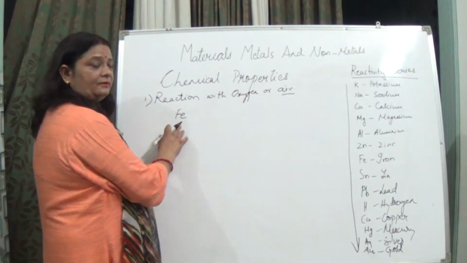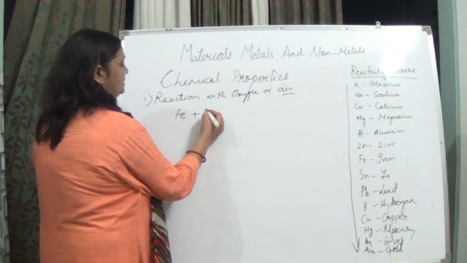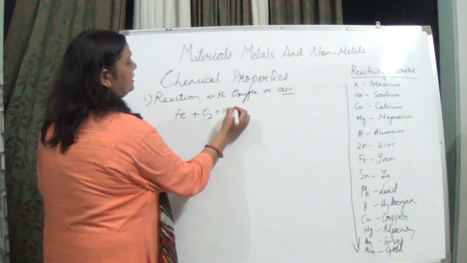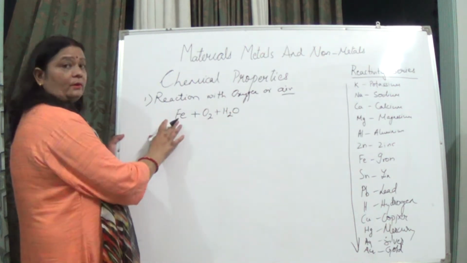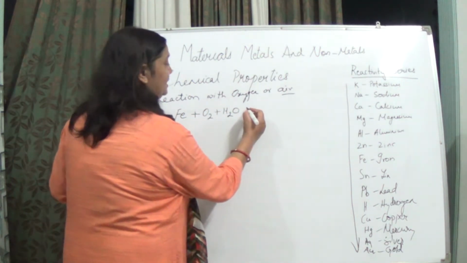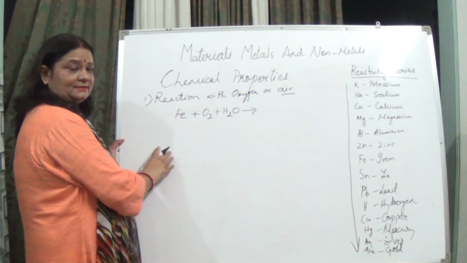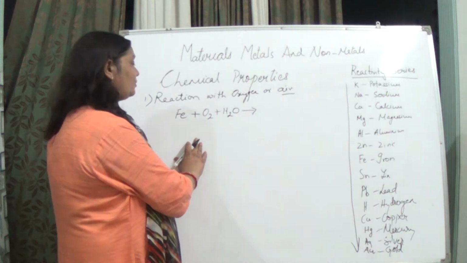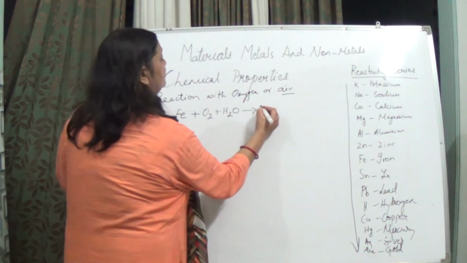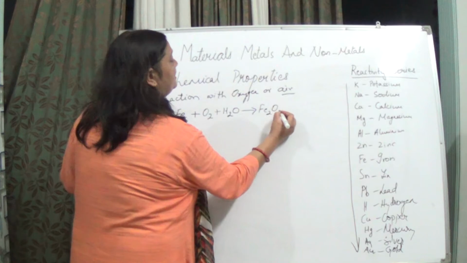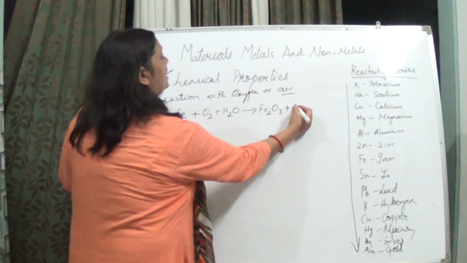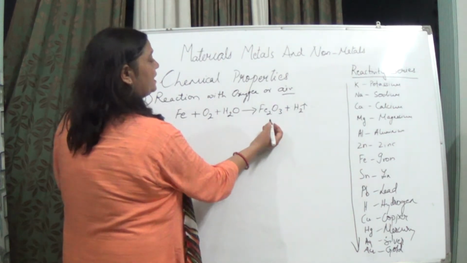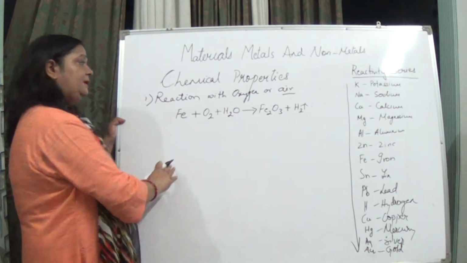Iron, Fe is the symbol of iron, plus oxygen which is present in the air itself, plus H2O. You might remember this reaction, you have studied it earlier also. It forms rust. What is rusting of iron? Formation of iron oxide in the presence of oxygen and water, isn't it? So here what will be formed? Fe2O3, that is ferric oxide, plus hydrogen will be released out.